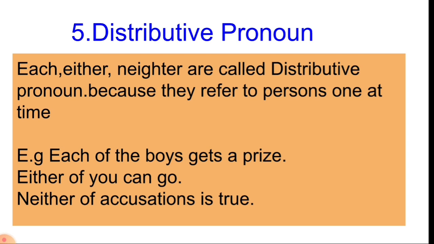The fifth type is distributive pronoun. Each, either, neither are called distributive pronouns because they refer to persons one at a time. For example, each of the boys gets a prize. Either of you can go. Neither of the accusations is true. So here, each, either, neither are distributive pronouns. They refer to persons or things one at a time. For this reason, they are always singular and are followed by a verb in the singular.